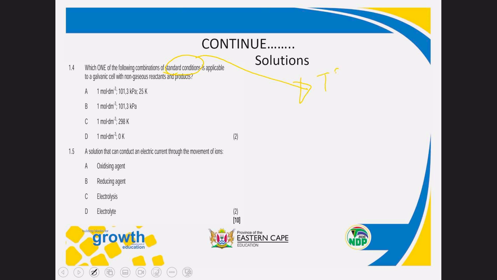We are looking at temperature in degrees Celsius or in kelvins. You are looking for pressure in kilopascals or in atm. You are looking for concentration in mole per decimeter cube. So what I wanted also to emphasize is that in your question paper, here I'm having a question paper from June. So in your question paper, there is table 1. I will show you in part 2.